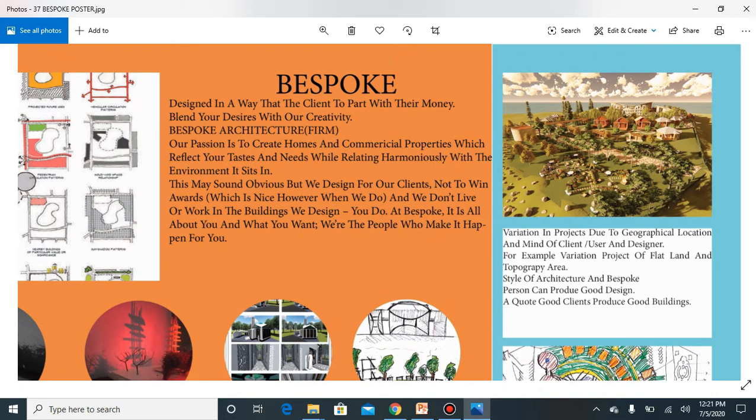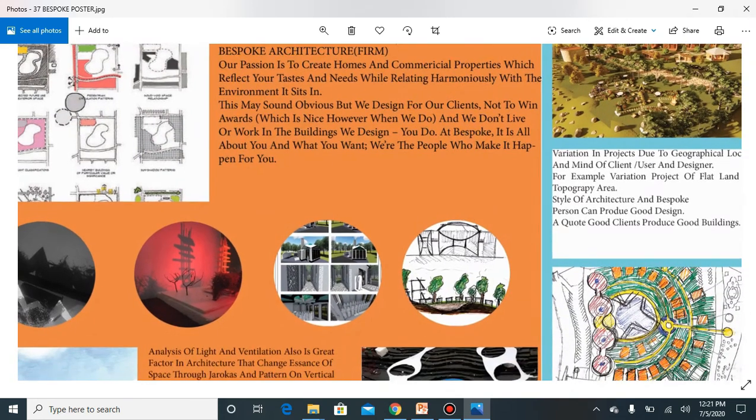So there is variation in projects due to geographical location and the minds of the user and designer. For example, variation of projects on flat land and topography, style of architecture and bespoke. A good person can produce good designs, and a good client produces a good building, because every architect's, user's and client's mind is different. So the amalgamation of all these can produce a new style of architecture.